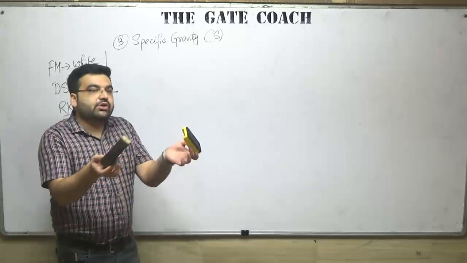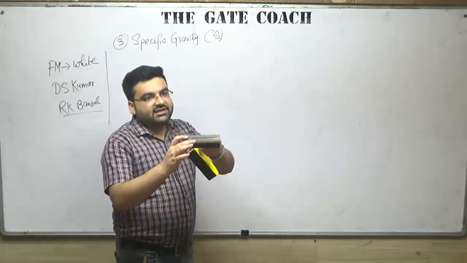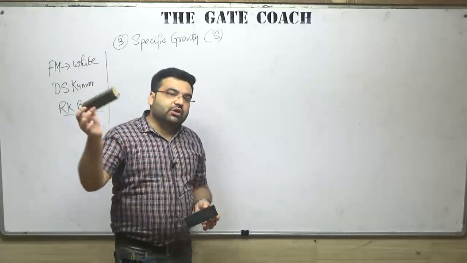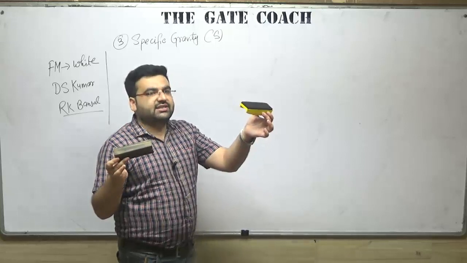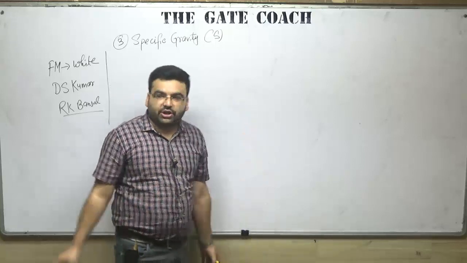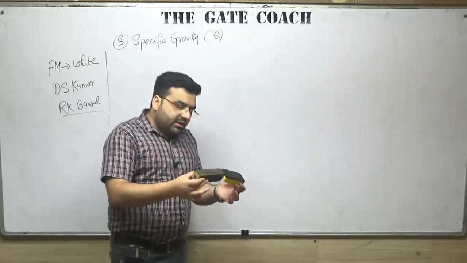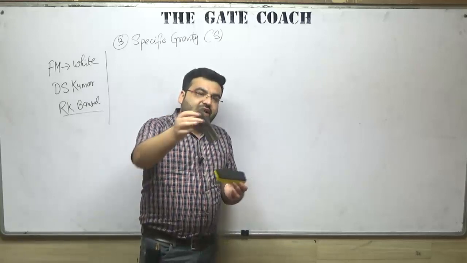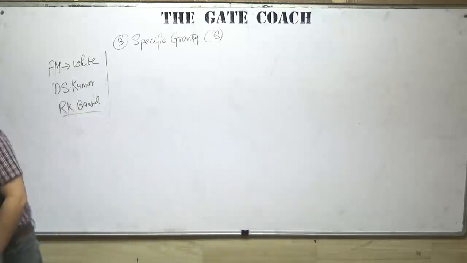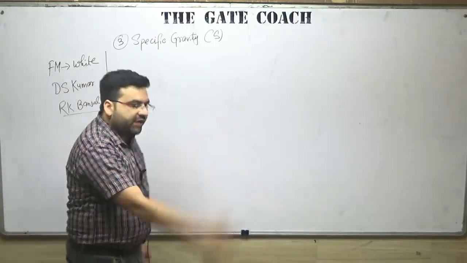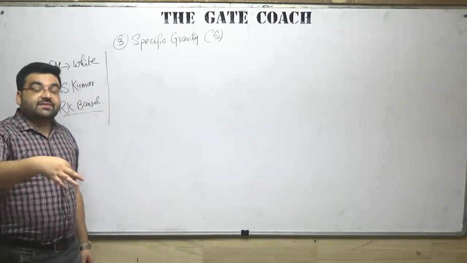Obviously, until and unless I tell you the densities, you cannot say which will sink and which will float. But let me tell you that the density of this duster is, let us say, 2000 kilograms per meter cube. Let us say mass density is 2000 kilogram per meter cube. And for the plastic duster, it is, let us say, 823 kilograms per meter cube. Then what do you think? Obviously, the duster with the higher density, if you drop it in water, will sink. That is the common sense that we are using. For example, if you have a stone and drop it in water, it will sink. Why? Because the density of that particular material is very high.